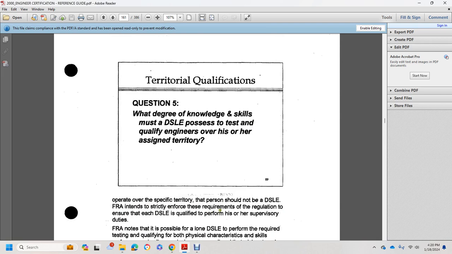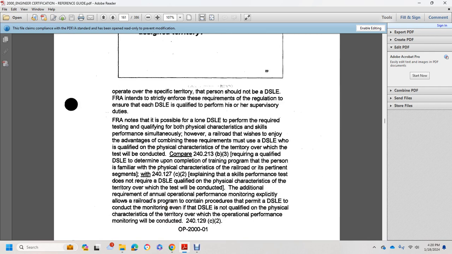FRA intends to strictly enforce these requirements of the regulation and ensure that each designated supervisor of locomotive engineers is qualified to perform his or her supervisory duties.